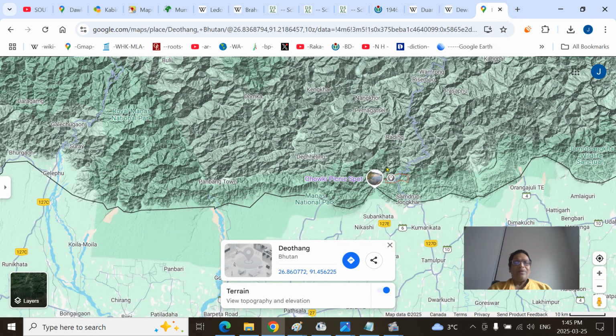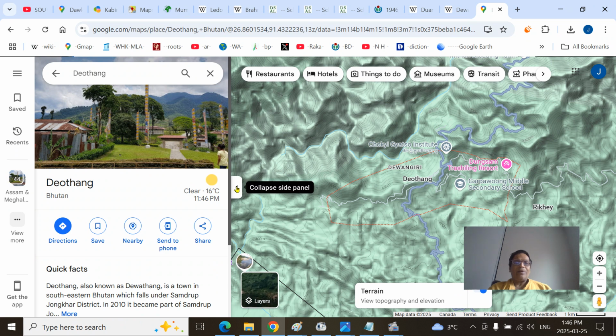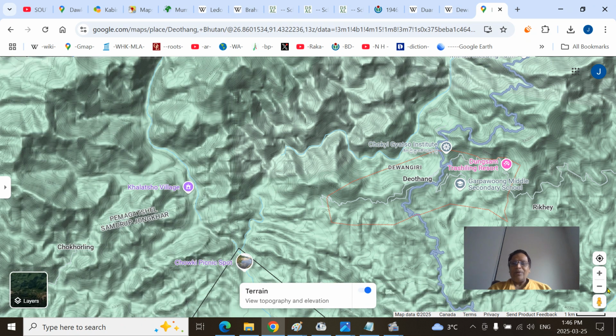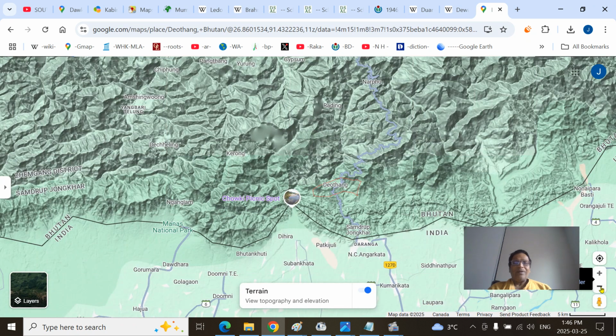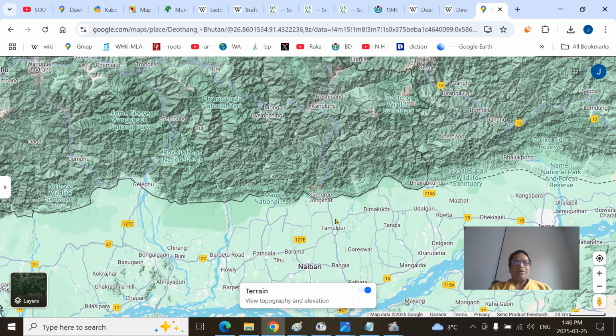You can see the fort where the war was fought, Dewangiri. That's Diotang, that's the border between the Bodoland area today, the northern part, Baksa and all those regions, Tamulpur, Baksa, and Diotang Fort, the Treaty of Sinchula, and Bhutanese Wars, that is the Duars region.